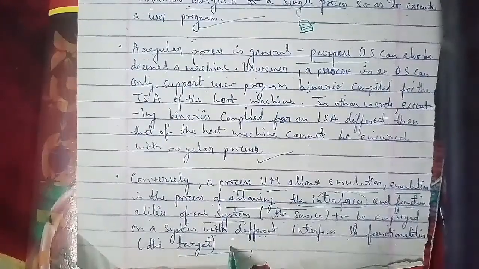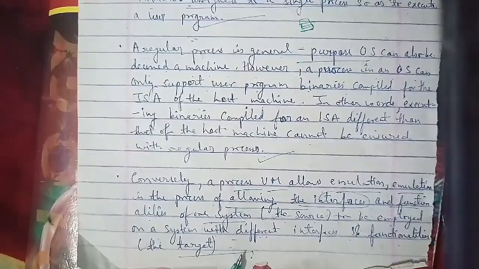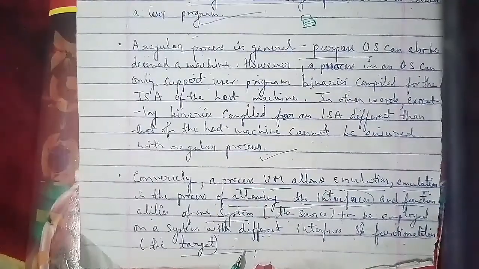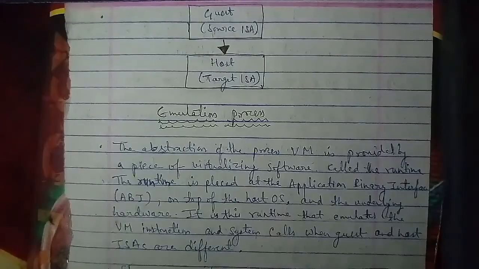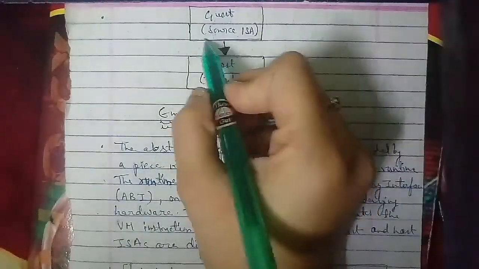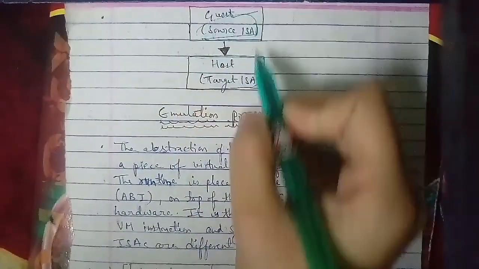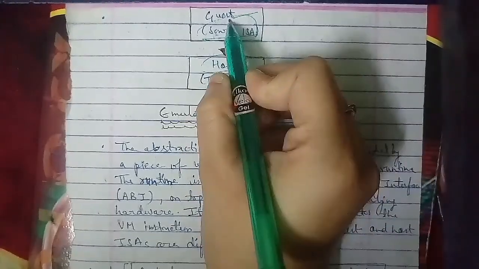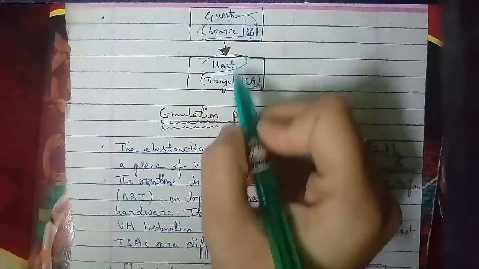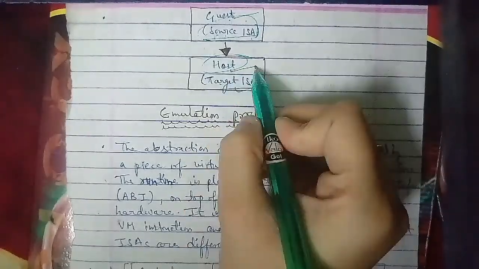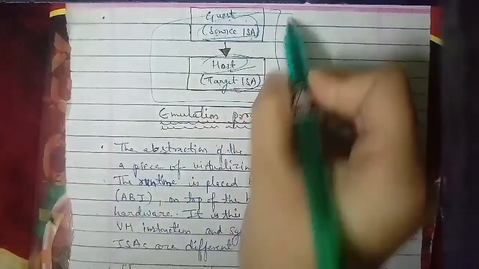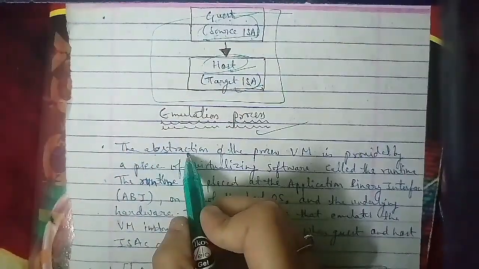Now moving on with the abstraction part. The abstraction of a process virtual machine is provided by a piece of virtualizing software called its runtime. Basically, abstraction means hiding. The runtime is placed at the application binary interface, the ABI, on top of the host OS and the underlying hardware.